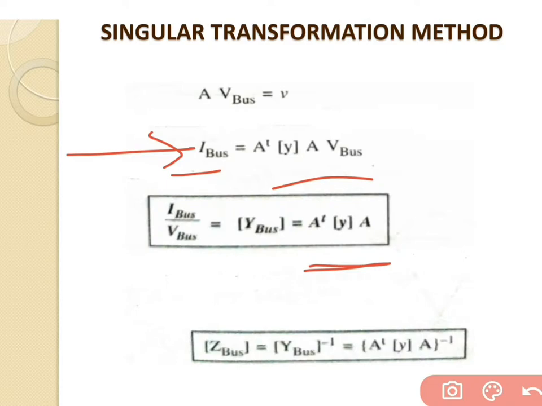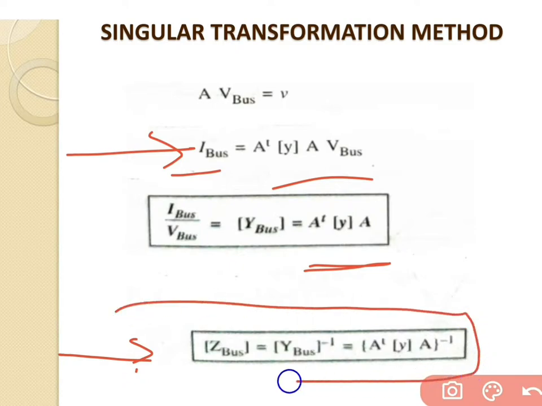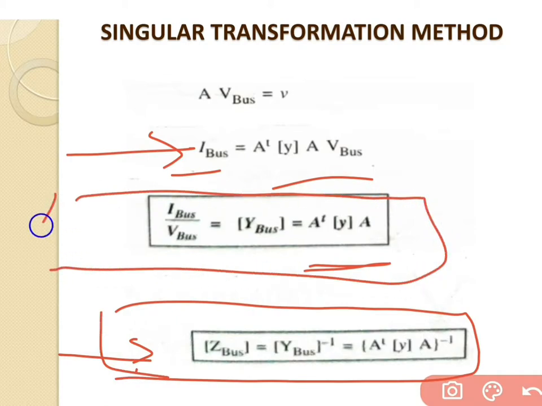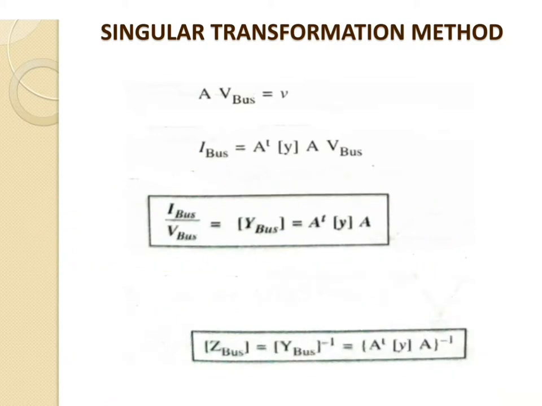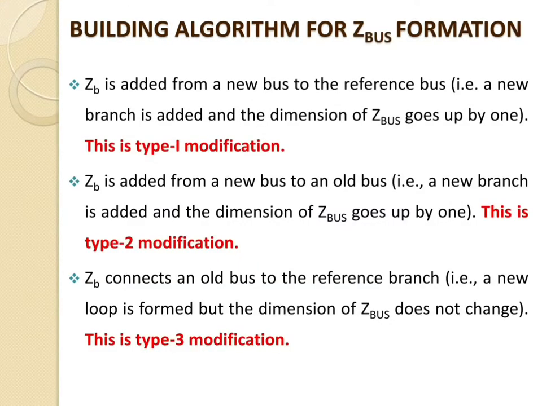As per the incidence matrix given by A, which is singular, therefore A transpose Y into A is a singular transformation of the primitive network Y. And Z bus can also be determined by Z bus equal to Y bus inverse. So we get the equation A transpose Y A, whole inverse. So this is the required equation for the Z bus, and this is the required equation for the Y bus. So this is the complete theory for the formation of Y bus and Z bus using the singular transformation method.